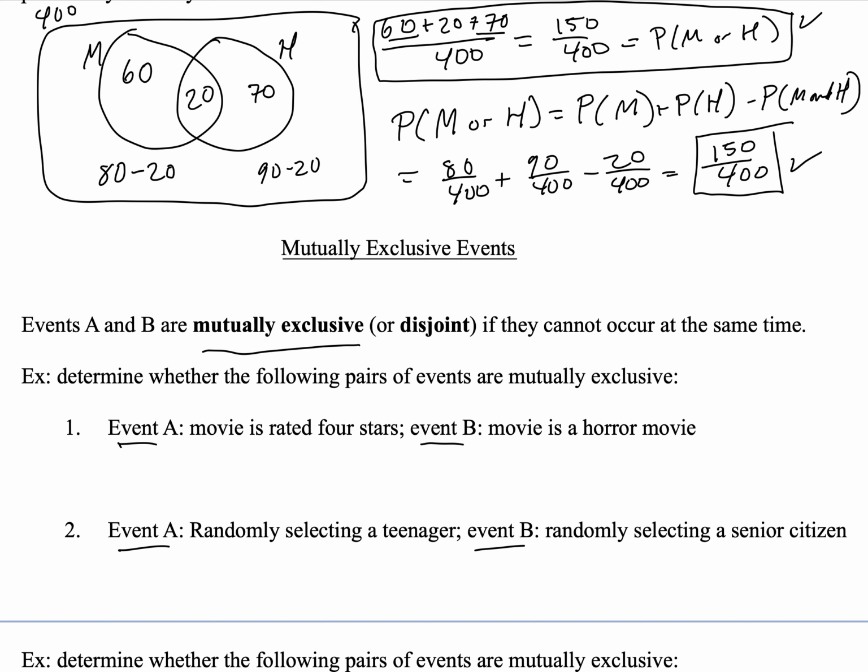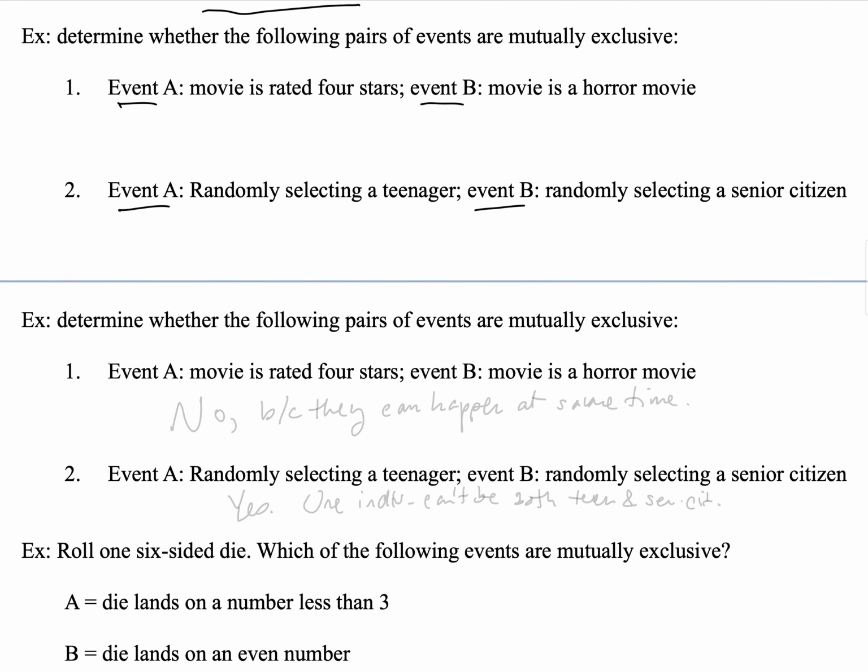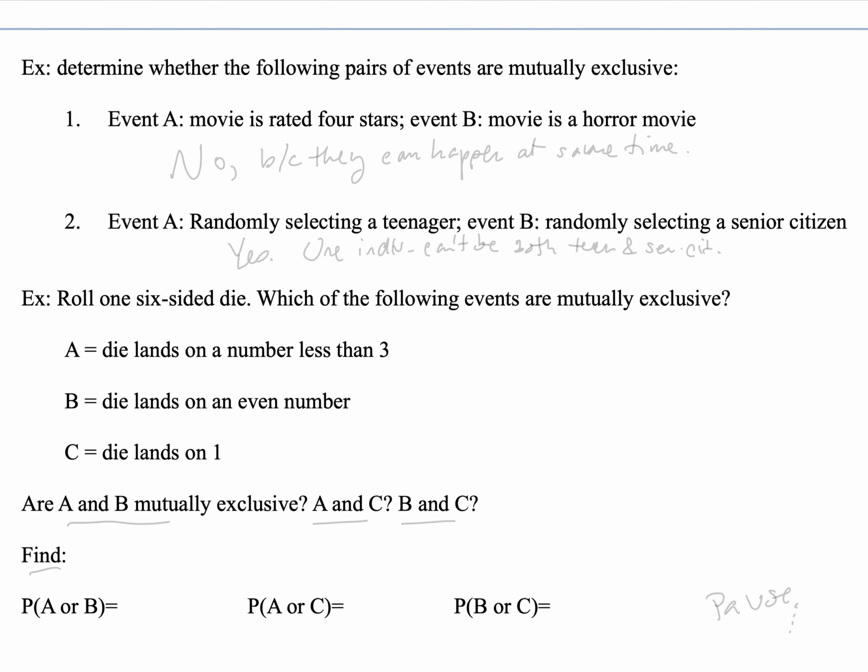All right. So are the first pair of events mutually exclusive? No, because they can happen at the same time. In other words, we can select a single movie that is both rated 4 stars and is a horror movie.